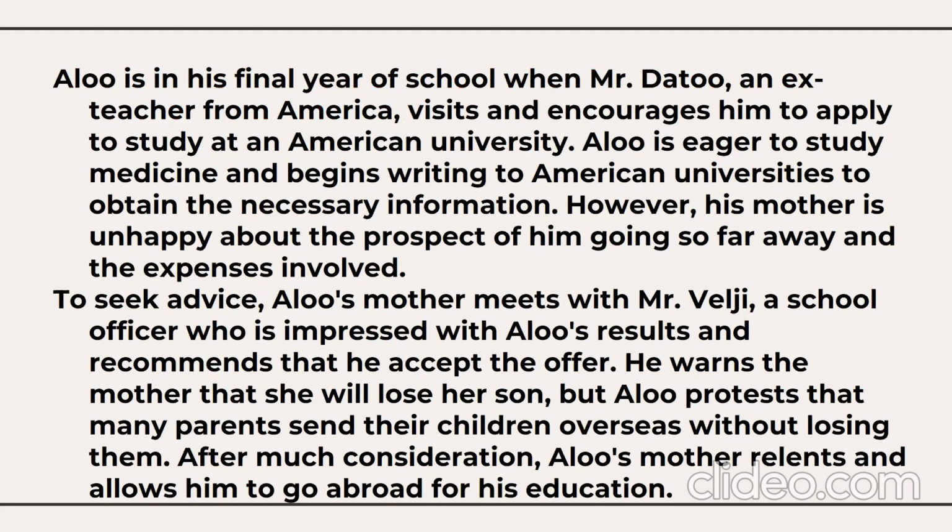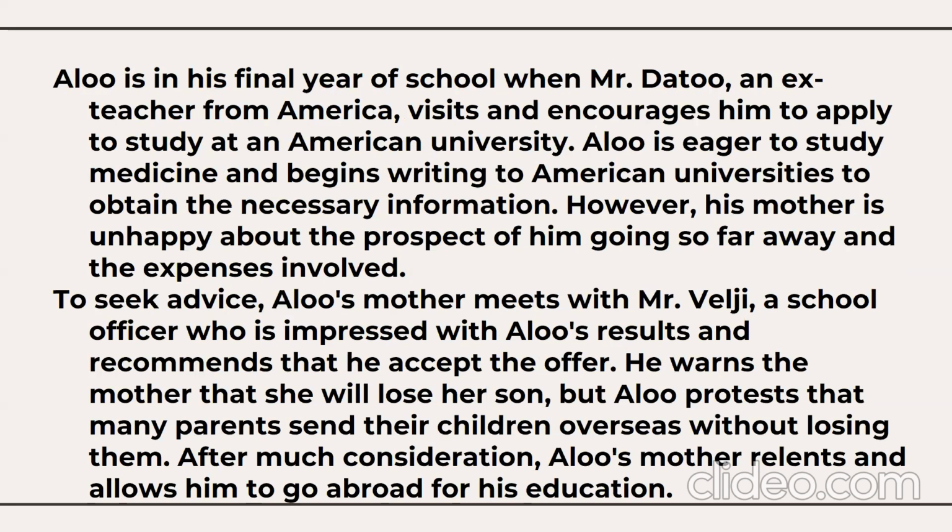Alu is eager to study medicine and begins writing to American universities to obtain the necessary information, and he receives a lot of positive responses. However, his mother is unhappy about the prospect of him going so far away and the expenses involved. To seek advice, Alu's mother meets with Mr. Welji, a school officer who is impressed with Alu's results and recommends that he accepts the offer. He warns the mother that she will lose her son, but Alu protests that many parents send their children overseas without losing them.